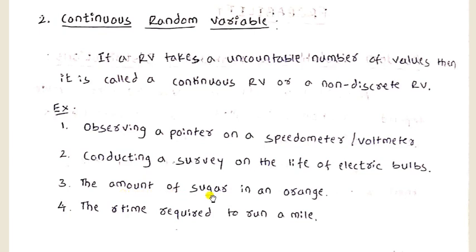Example, the amount of sugar in an orange. So it is uncountable or unmeasurable. Conducting a survey on the life of any electric bulb here. So it is also not possible to count its life. Observing a pointer on a speedometer or voltmeter. So it is also uncountable values here. Such types of examples are called continuous random variables.